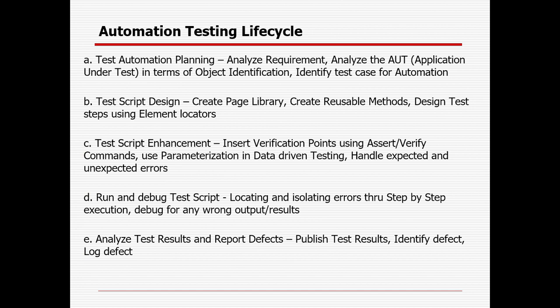So this is the basic automation testing life cycle. First you will do the planning, then you will go for the design, then enhancement, then you will run and debug the script, and the last part is analyzing the test result and reporting defects. In planning, you will analyze the requirement, and you will analyze the application under test in terms of object identification.